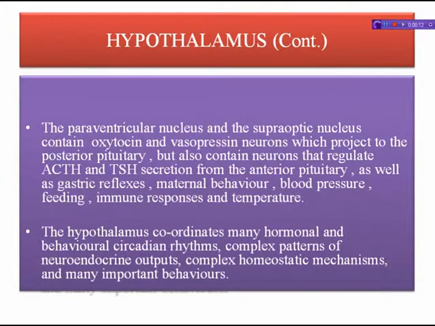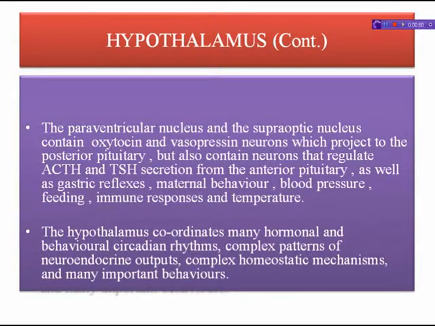important behaviors. Small nuclei within the hypothalamus are involved in many different functions, like the paraventricular nucleus and the supraoptic nucleus, which contain oxytocin and vasopressin neurons that project to the posterior pituitary, but also contain neurons that regulate adrenocorticotropic hormone and thyroid stimulating hormone secretion from the anterior pituitary, as well as gastric reflexes, maternal behavior, blood pressure, feeding, immune responses, and temperature.